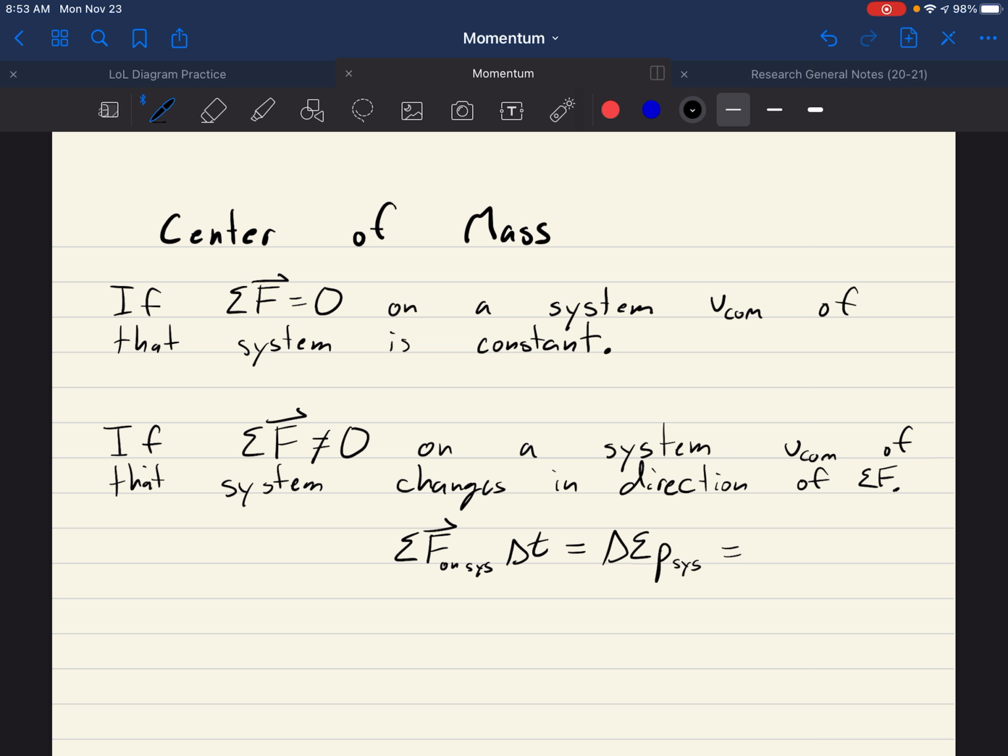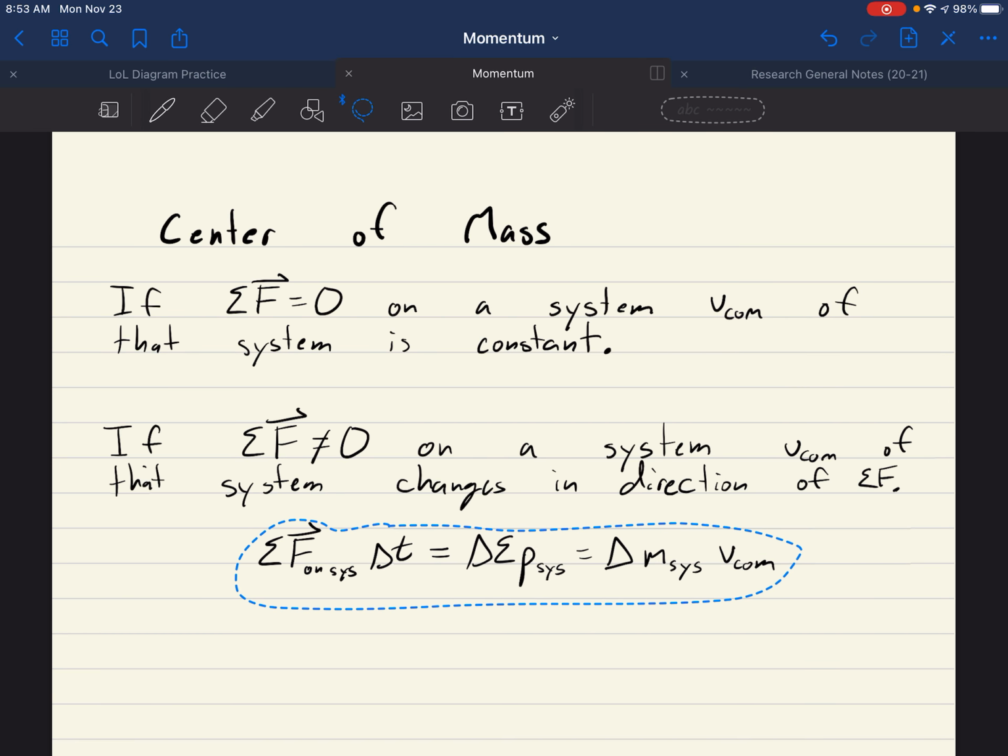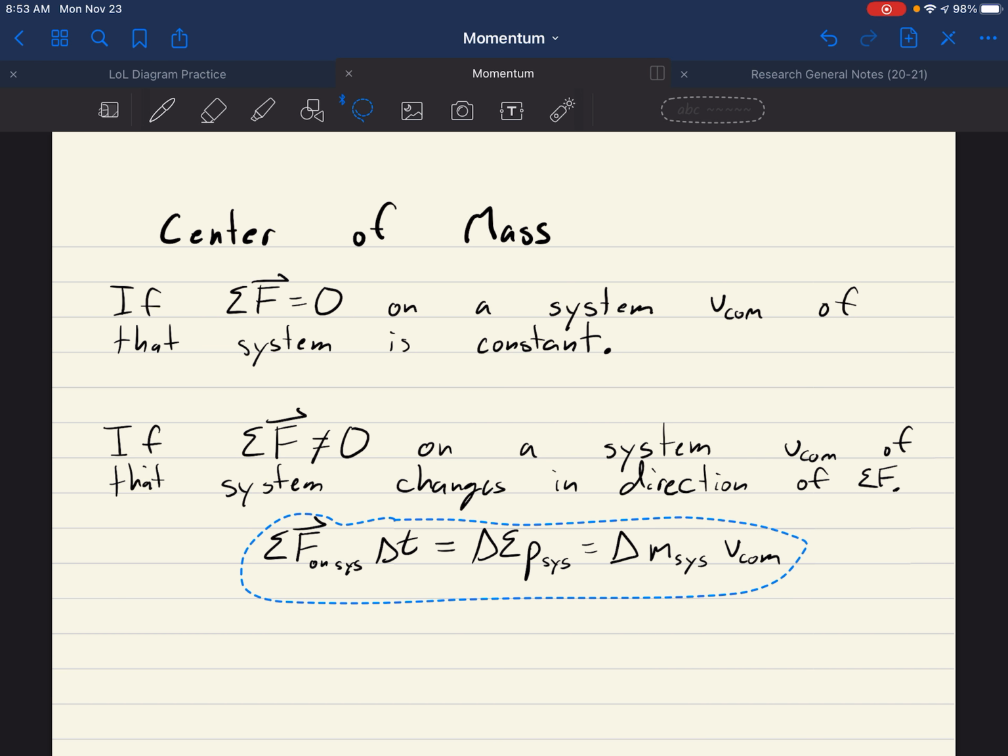And that's actually equal to the change in the mass of the system times the center of mass velocity of the system. So this is basically the impulse equation, but we can apply it for an entire system.